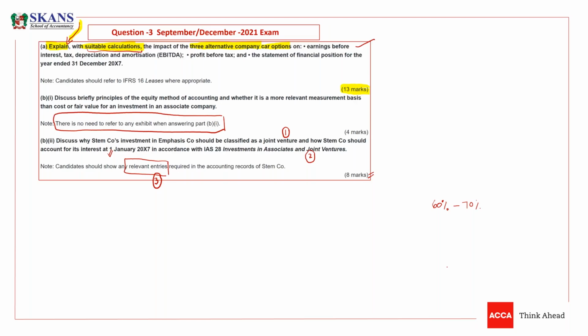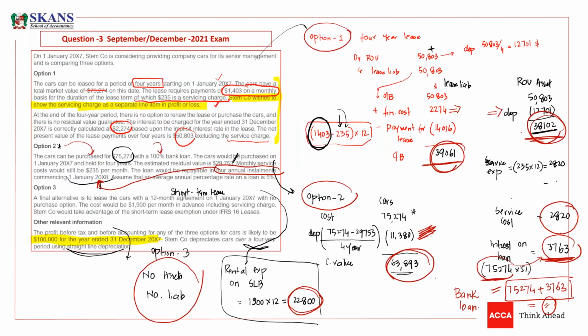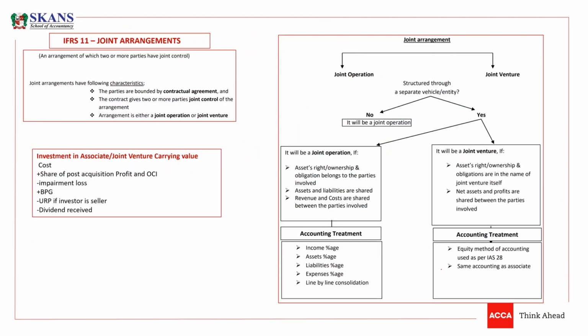So listen carefully now. But first we need to revise joint ventures, guys. So here is the slide for joint venture revision. IFRS 11 is the standard which deals with joint ventures. It is the standard about joint arrangements.